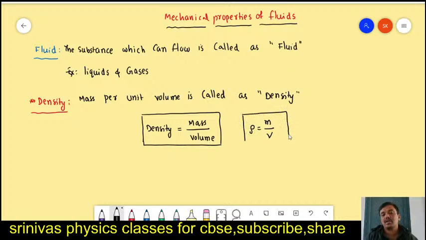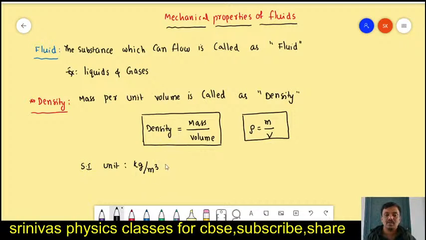What is the unit of density? The SI unit of density: mass unit is kg, volume unit is meter cube. Volume means length into breadth into height, so we write it as meter cube. Mass by volume, that means kg per meter cube.